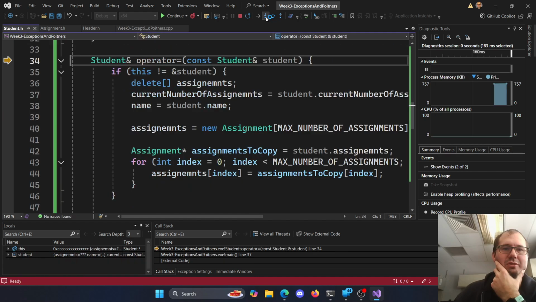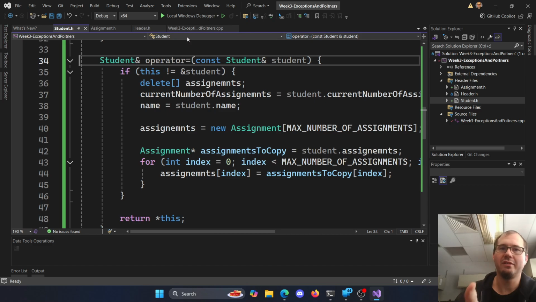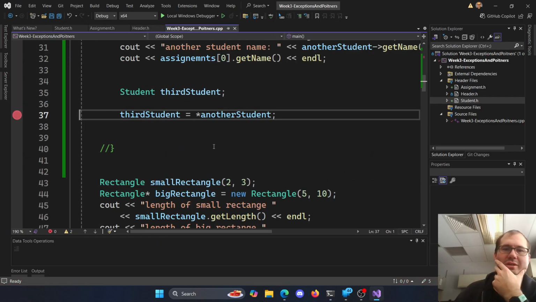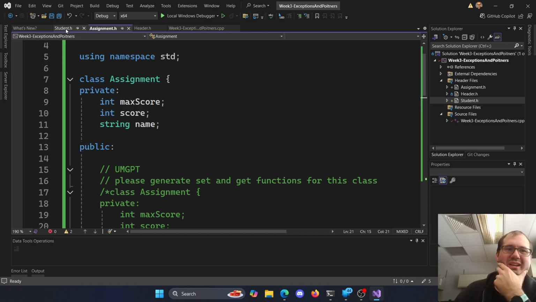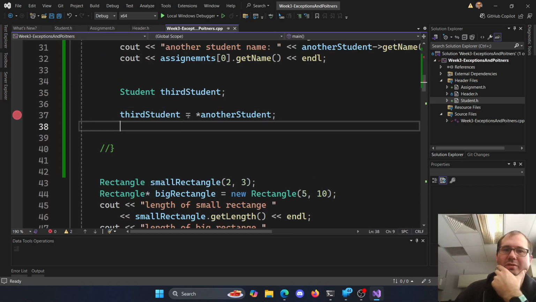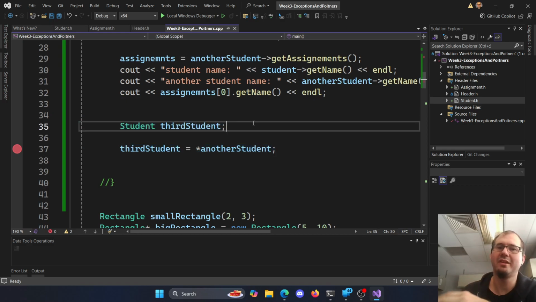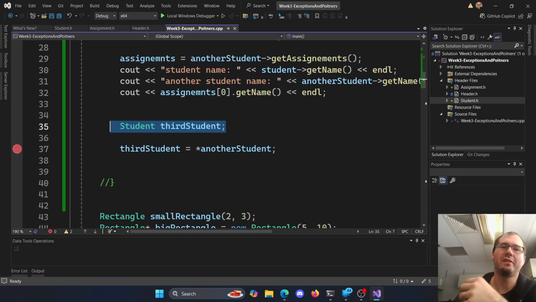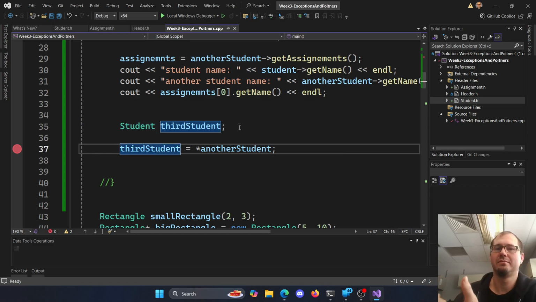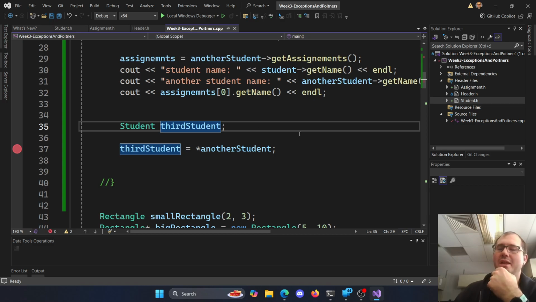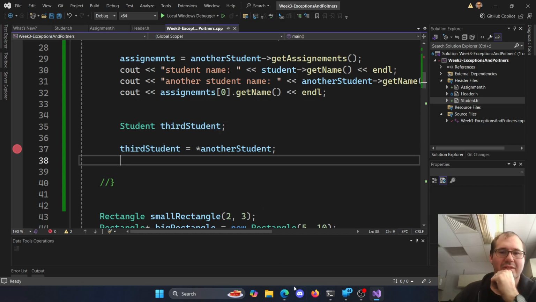Now when we step into our code here, we get the operator equals code. Because we're saying this one that already exists equals this new value. It gets a little wonky. It's a little weird thinking about which one runs what, but it's okay, it just takes a little bit of time. We'll get through it. For a student that exists, we want to give it a new value, versus making a new instance inline here. That's all. So that's lots of fun.